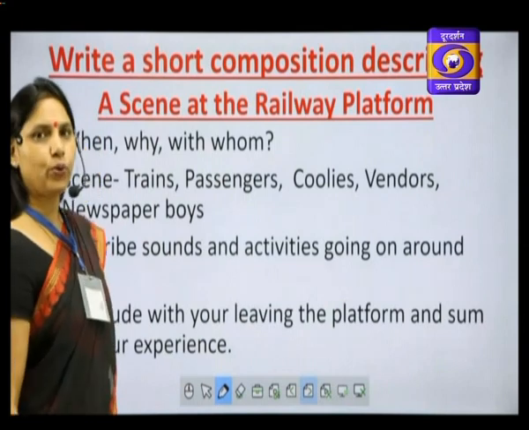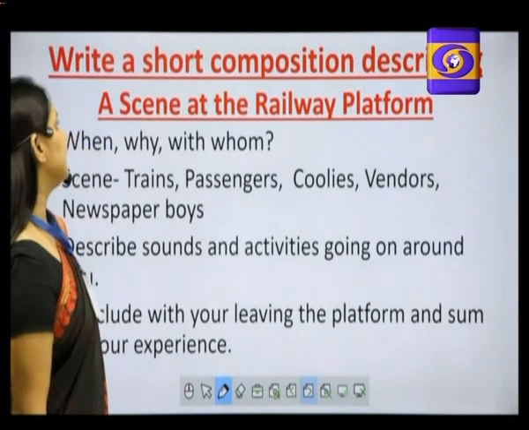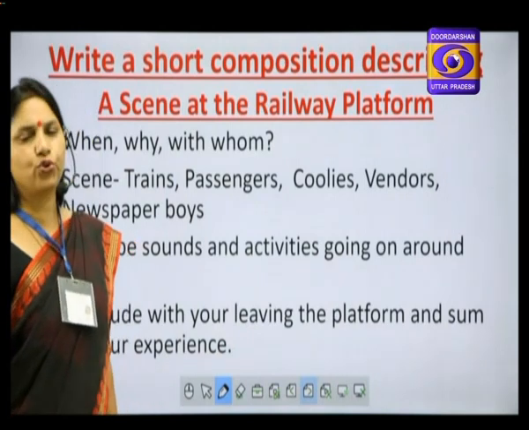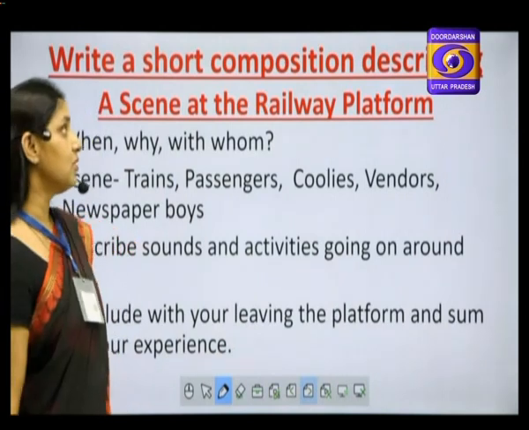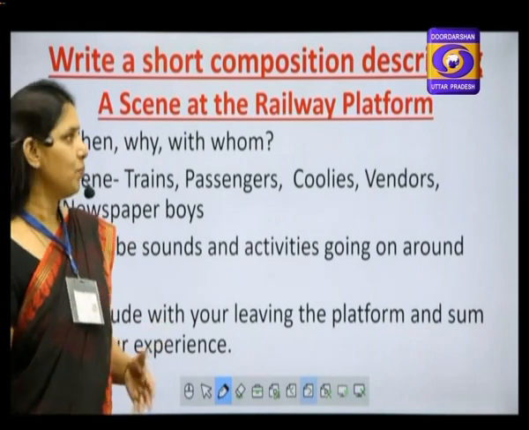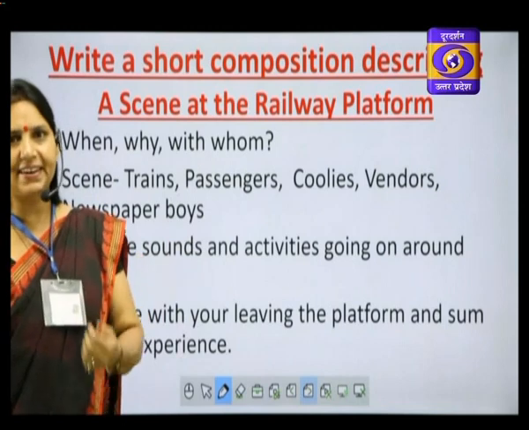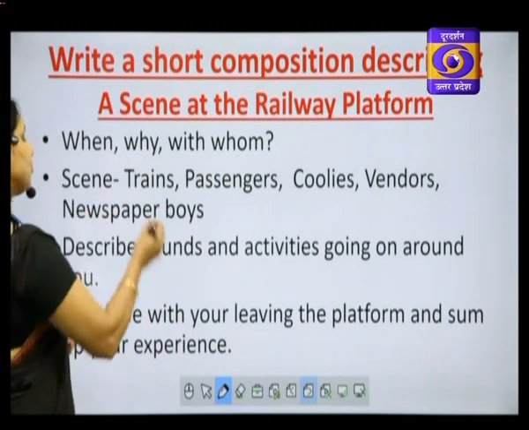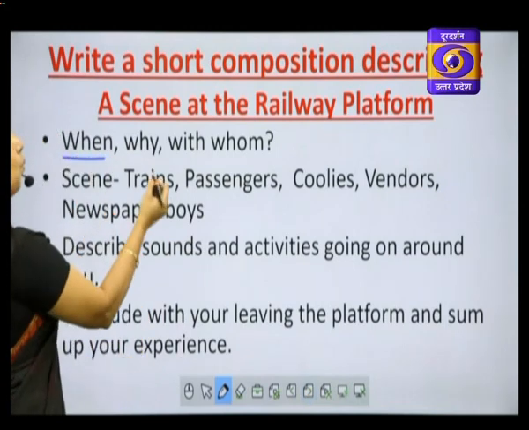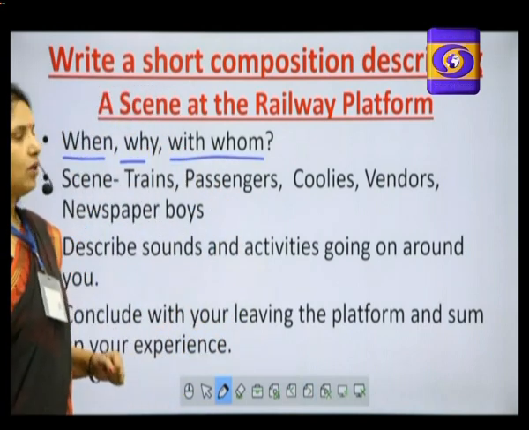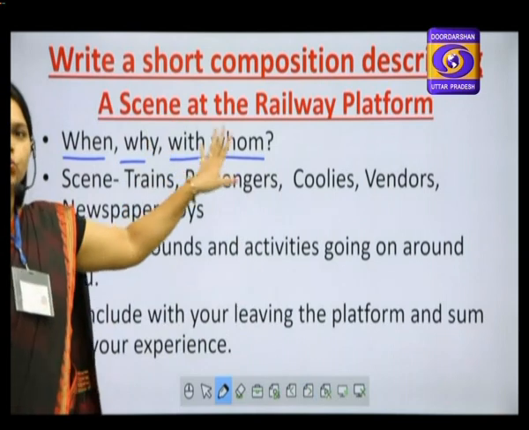Now children, we are going to write a short composition describing a scene at the railway platform. Children, this is going to be very interesting for you because you all have, I hope, the experience of visiting a railway platform. You have to describe that experience. You have to think when you went there, why you went there, and with whom you went there. When, why, and with whom.